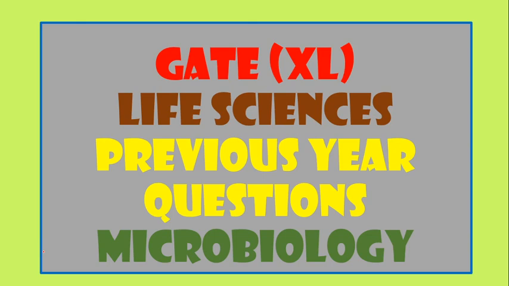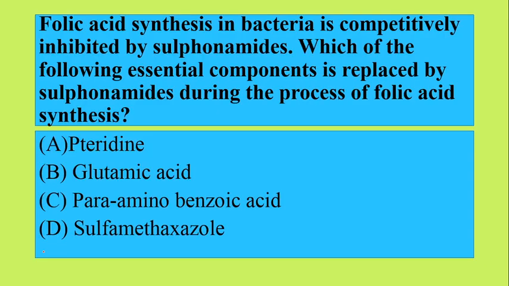Okay, so let's start with this video. First question says folic acid synthesis in bacteria is competitively inhibited by sulfonamides. Which of the following essential components is replaced by sulfonamides during the process of folic acid synthesis? So here what we are talking about is folic acid synthesis. So let's just decode this question, as this question is a bigger one.